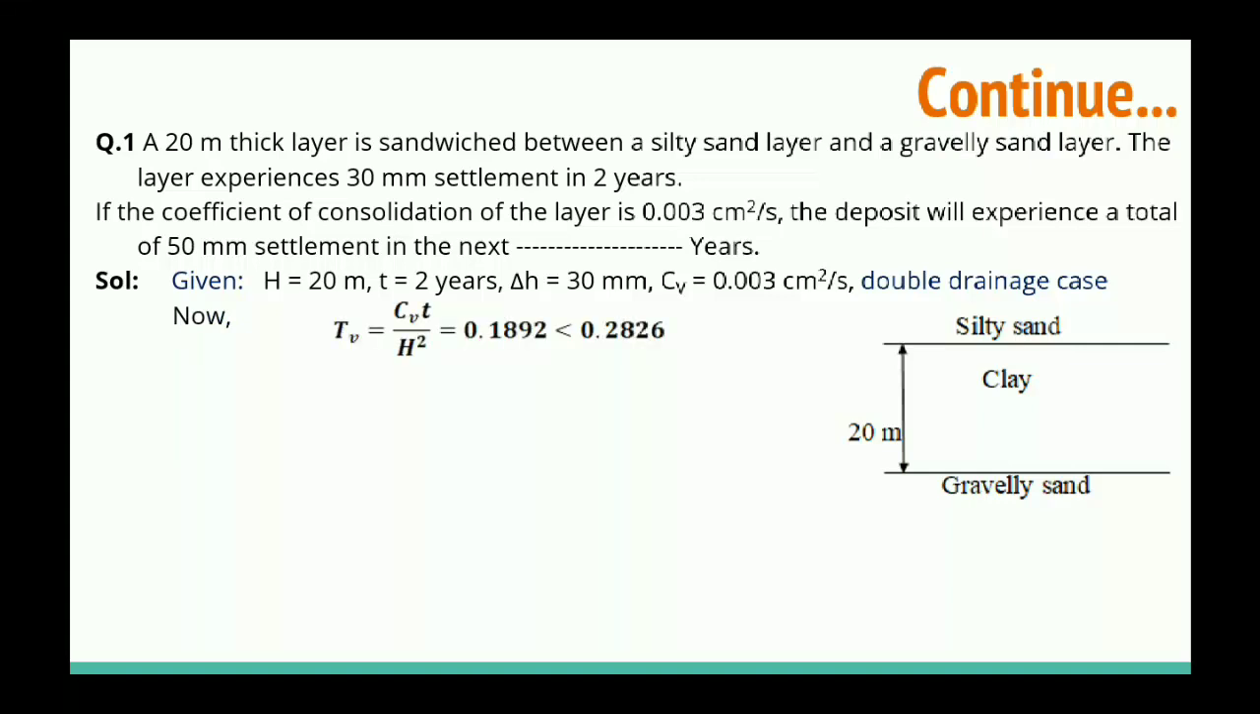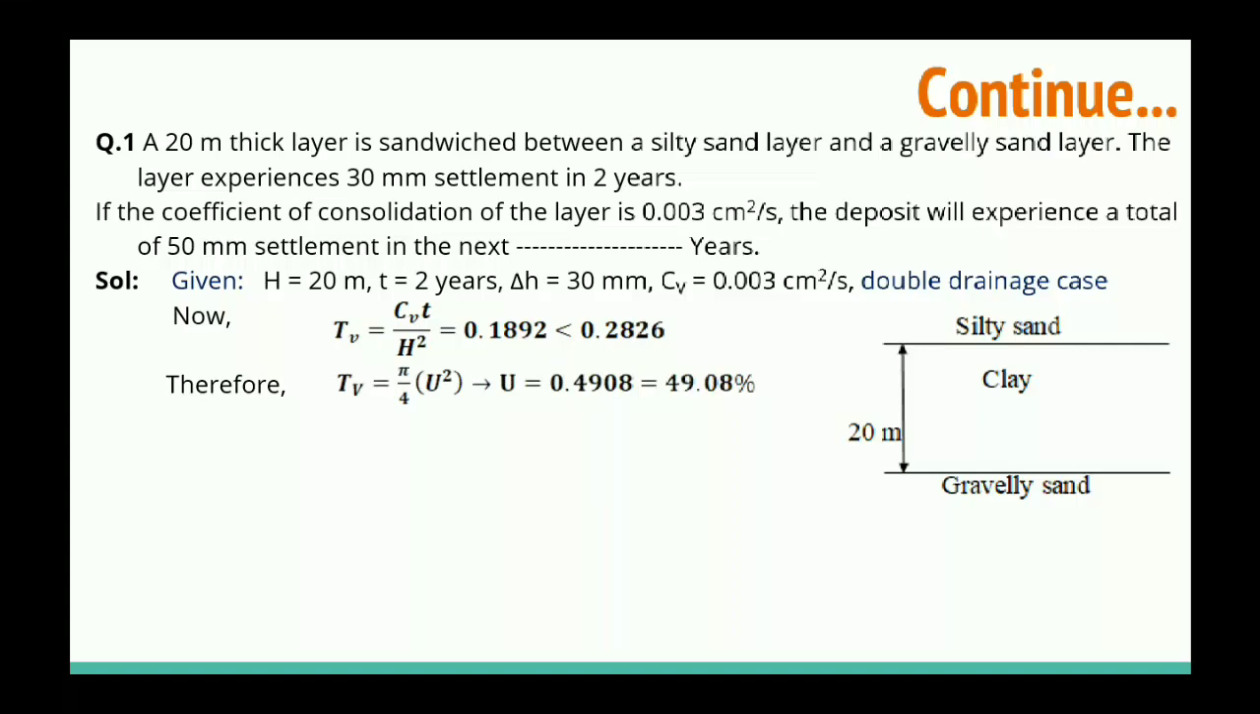So we have the Cv value, we have the time, and we have the H. So what H will you put? See, the total height of clay is 20 meter, but this is a double drainage system. So you have to take H as the total height of clay layer divided by 2, because water will travel a maximum distance of 10 meter, not 20 meter. Because the water will go out from the top and bottom, from both sides. So you can take H as 10 meter. By putting all these values, we can get this result.